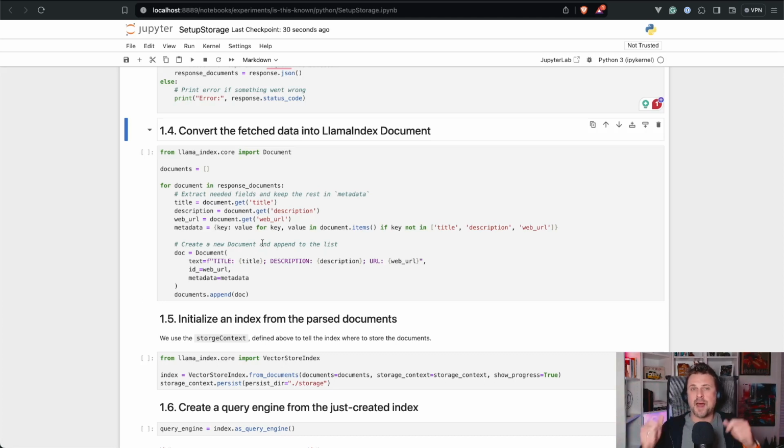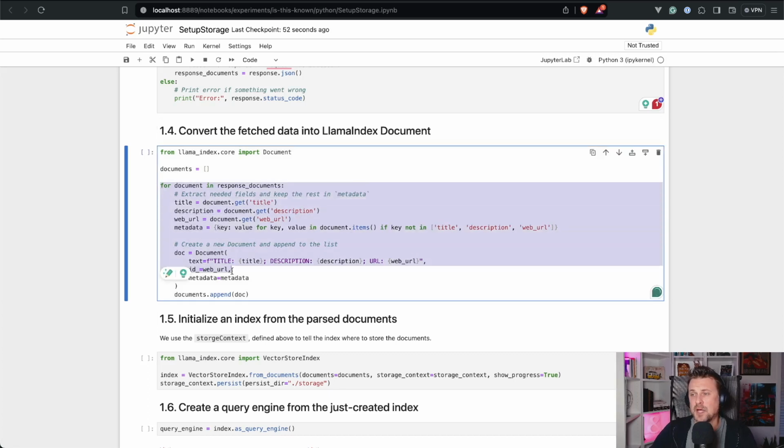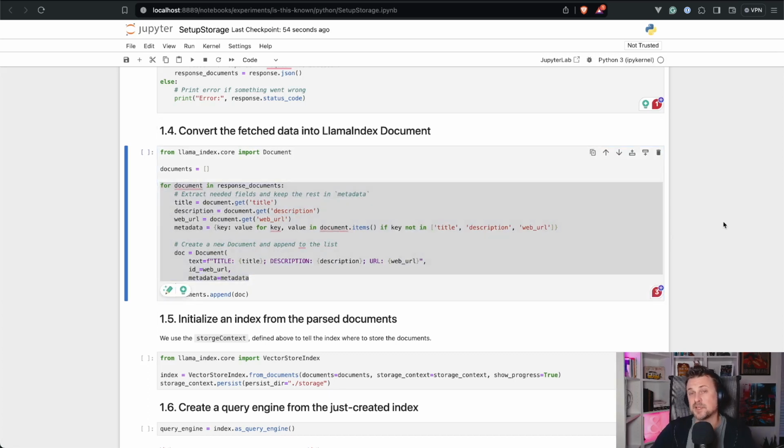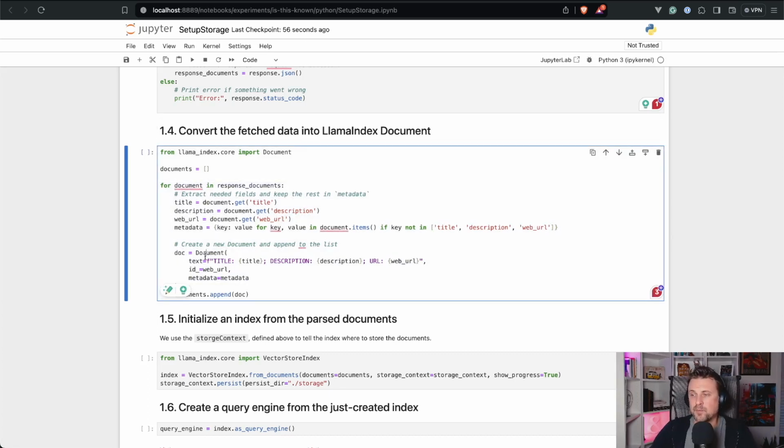In order for them to work with the Llama index, which is technically the engine, the framework which provides us with different convenience utilities and abstractions here, we need to convert those documents into Llama index documents. Don't worry, it's super straightforward. You see a lot of lines here, but not because we have to. Technically, the only part which we are interested in is just this part.